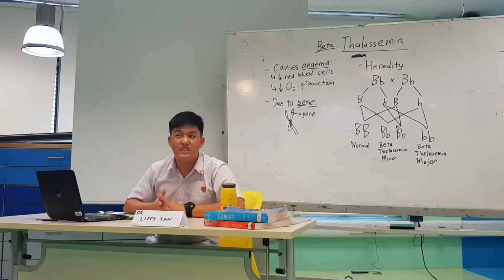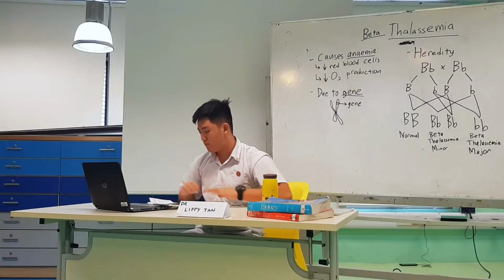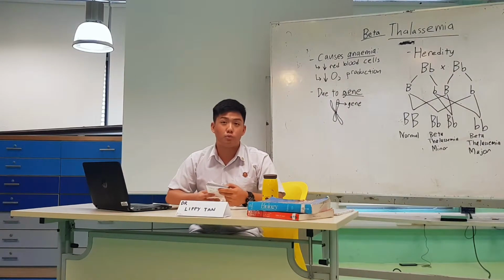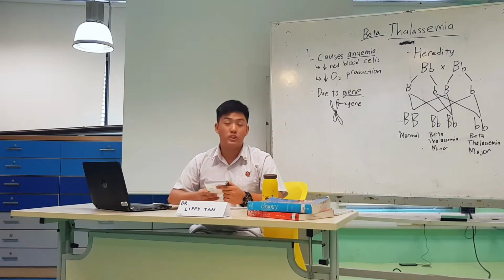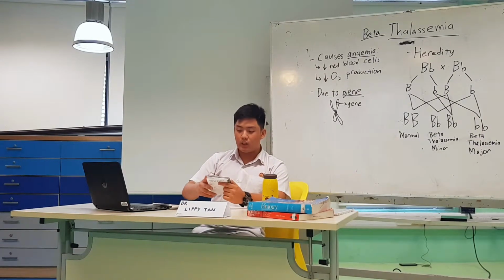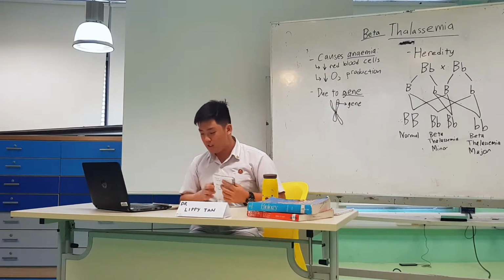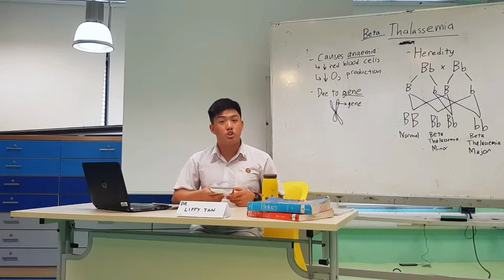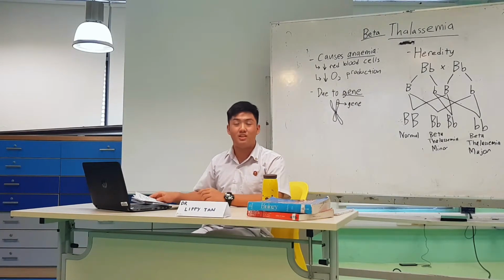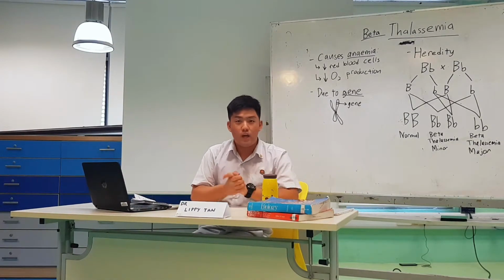Beta thalassemia minor is actually often asymptomatic, which means there are no physical conditions which you can observe. A bit of the origins of this condition: in ancient Italy and Greece, malaria was very widespread, and malaria was caused by a parasite transmitted by the Anopheles mosquito. And beta thalassemia reduced the production of red blood cells, so the chances of the parasite spreading decreased together. So in ancient days, beta thalassemia was actually an advantageous gene. But of course, in modern society, it is a deleterious gene.